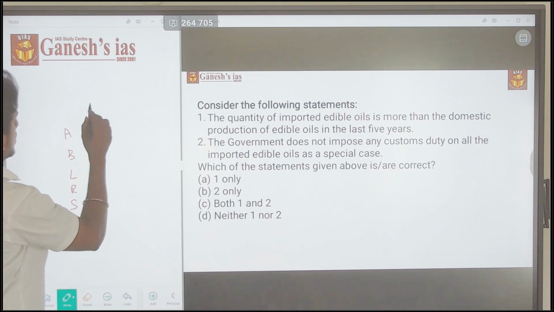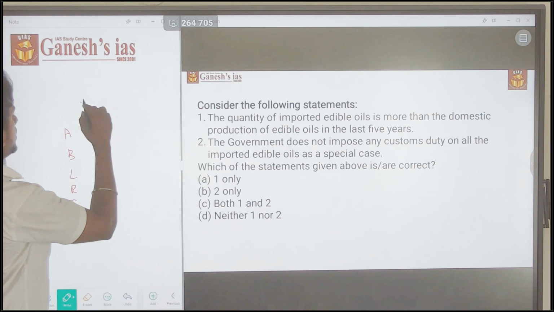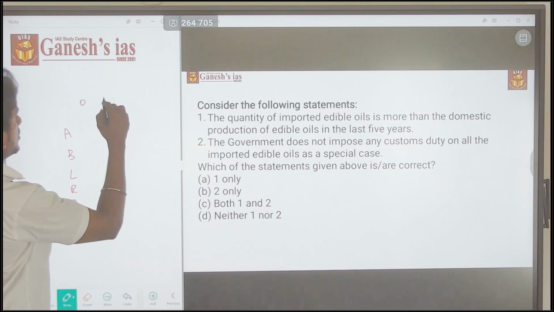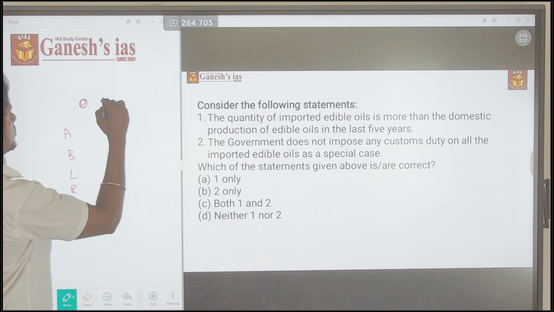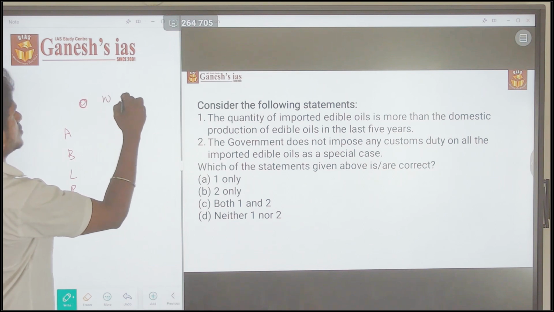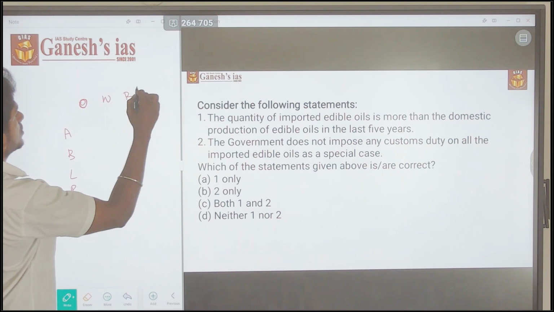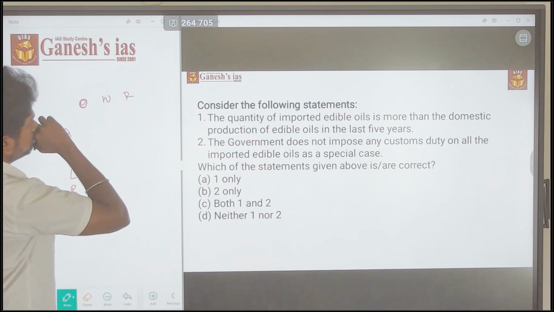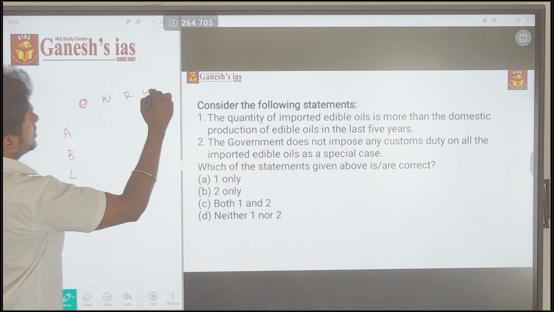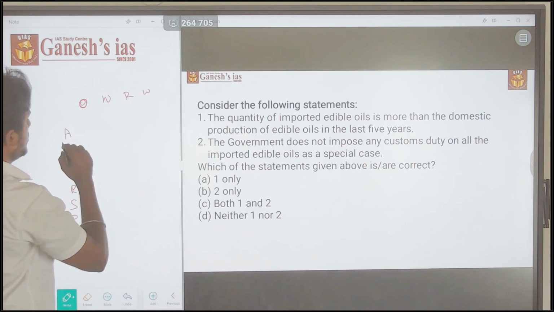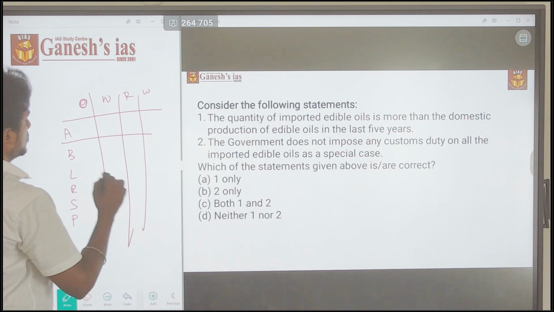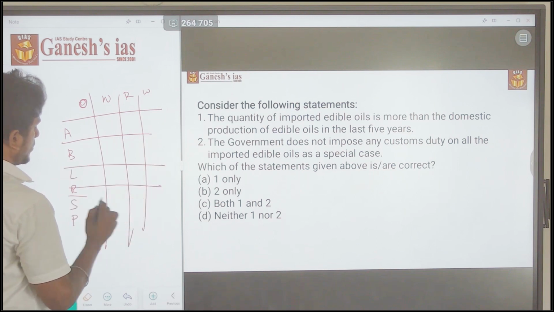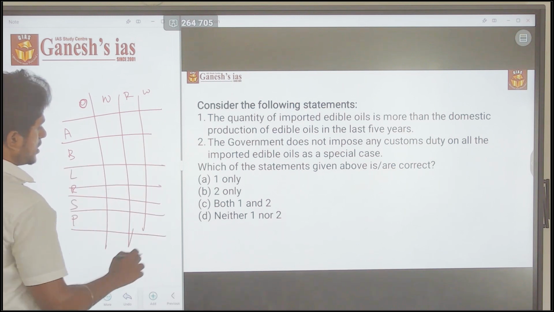You have to note how each originated, how it is made, how it is naturally found, where it is found, what nutrients it has, and in which state it is more prevalent. You have to make it in a tabular arrangement.